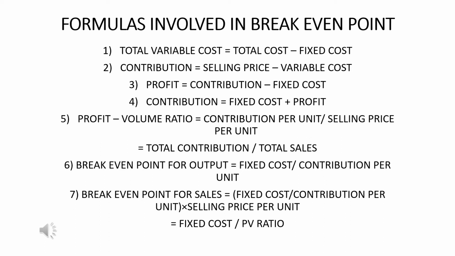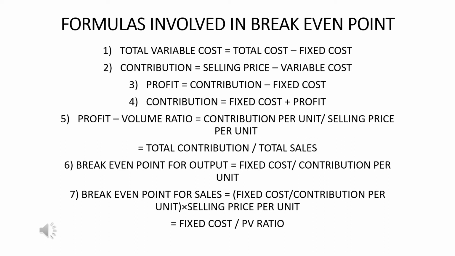So this is how we move from the sales to the profit part. Also, coming back to profit volume ratio, one of the most important ratios that we will come across in BEP analysis is the profit volume ratio. The formula for profit volume ratio is contribution per unit divided by selling price per unit. If we multiply both the numerator and the denominator with number of units, as we have earlier said, we move back to total contribution divided by total sales.